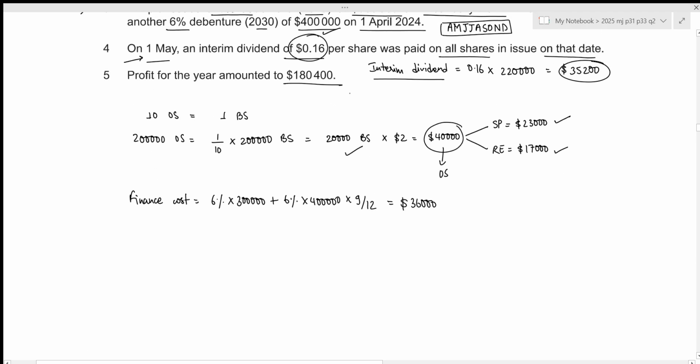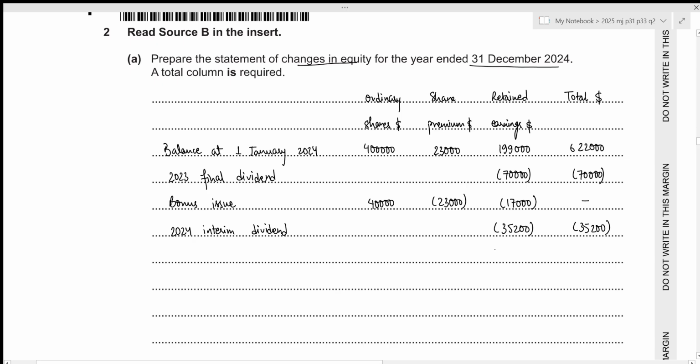Then we have our profit for the year. Profit for the year will always be added to the retained earnings. So we need to add 180,400. This is profit for the year. All right, that will be all. Then we can figure out our balance at the closing date. So balance at 31st December 2024.